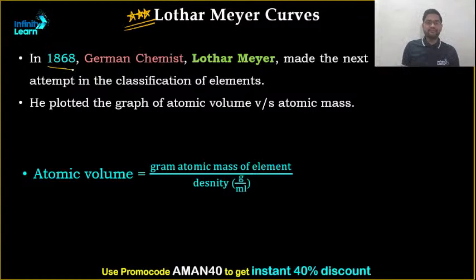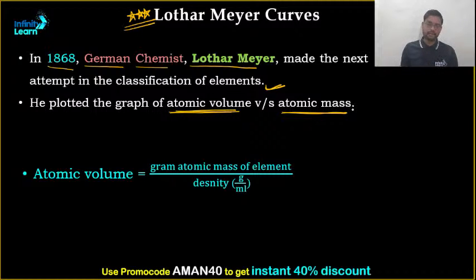In 1868, a German chemist, Lothar-Meyer, made the next attempt in the classification of elements. He plotted the graph of atomic volume versus atomic mass. Clear? Now, atomic volume is equal to gram atomic mass of the element divided by density, although you don't have to remember this.